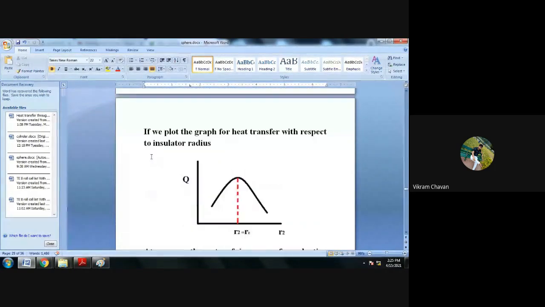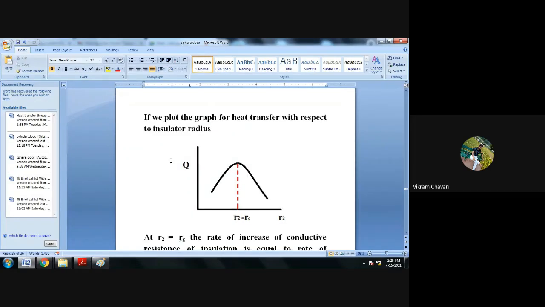Have you written up to this? Now, write down, if we plot the graph for heat transfer with respect to insulator radius, okay, so we have drawn the graph for the heat transfer rate with respect to insulating radius.